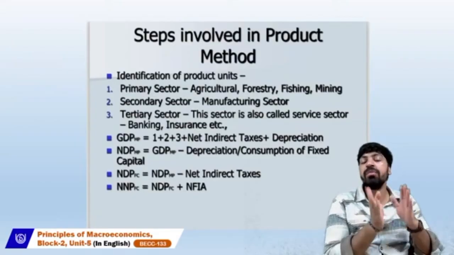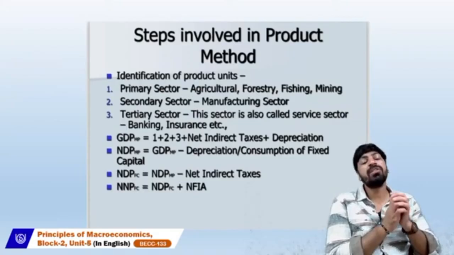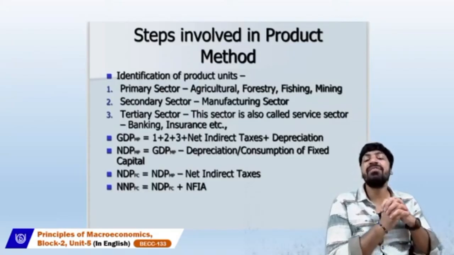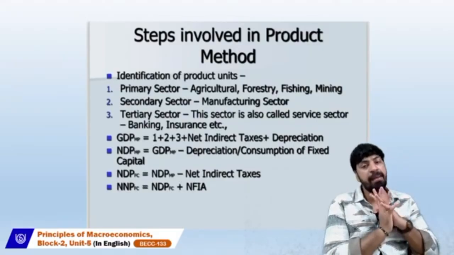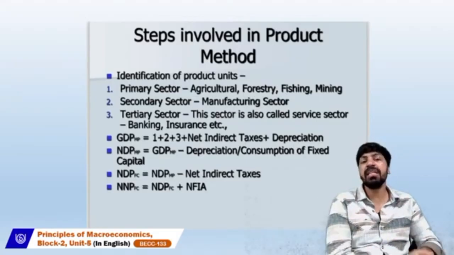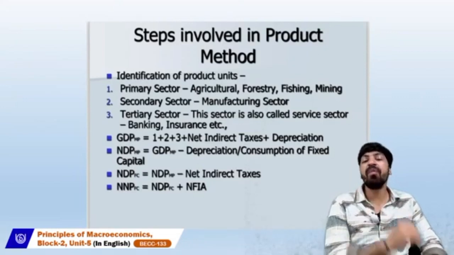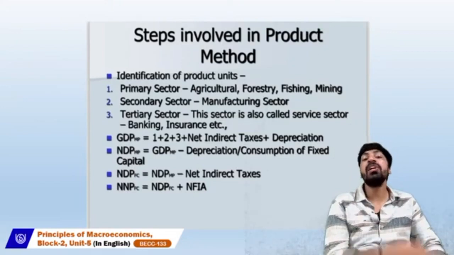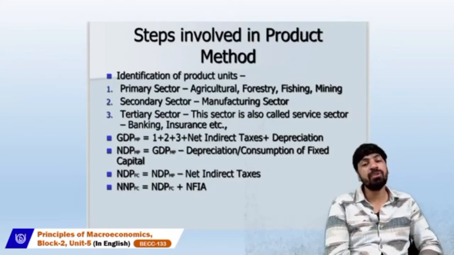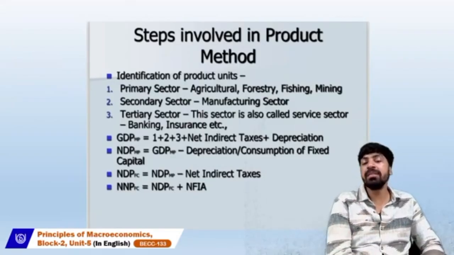And when you go from domestic to national, we add the net factor income from abroad. So this is the procedure, the steps that you need to follow. If you follow them one by one, your numerical question and its answer will definitely be correct.